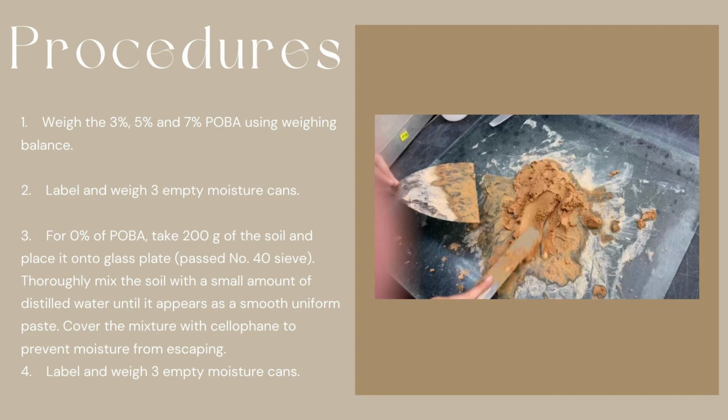Next, label and weigh 3 empty moisture cans. Then, for 0% of POBA, take 200 grams of the soil and place it onto the glass plate. Thoroughly mix the soil with a small amount of distilled water until it appears as a smooth uniform paste. Cover the mixture with cellophane to prevent moisture from escaping. Then label it with 3 empty moisture cans.